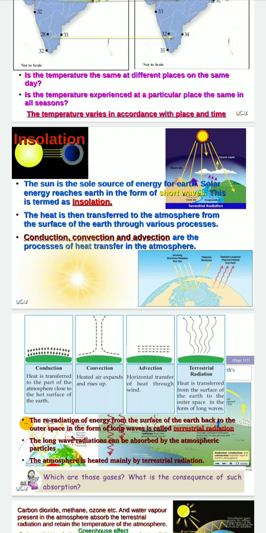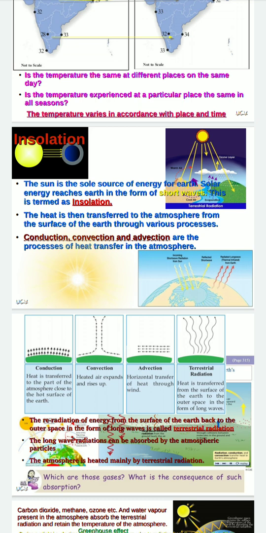What is the difference between insolation and terrestrial radiation? Insolation is in the form of short waves and terrestrial radiation is in the form of long waves. Isn't it? Yes. So, last day we discussed another important one, that is the greenhouse effect.